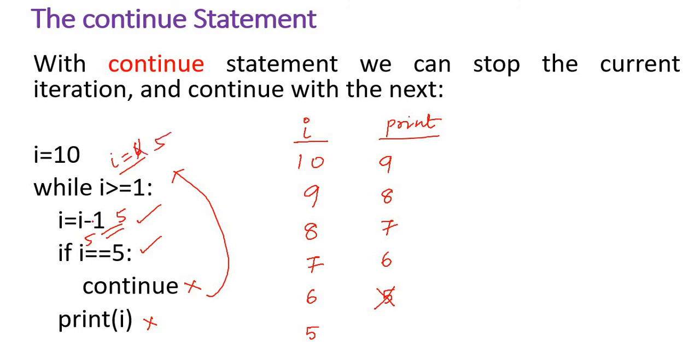It is greater than 1, so i is decremented to 4. i is not equal to 5, so it prints. So it goes like this. If you see, this prints 9, 8, 7, 6. It skips 5, 4, 3, 2, 1. Okay, we'll verify this.